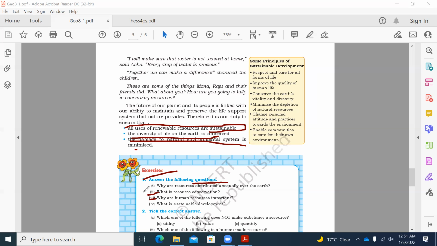And the third question, why are human resources important? Human resources are very important because they have to make use of natural resources and create other resources, for example, iron ore. They have to get some skills to recognize that, and be educated to know how iron ore is used for making iron. And what is sustainable development? Sustainable development is very necessary for future saving and future development purposes.